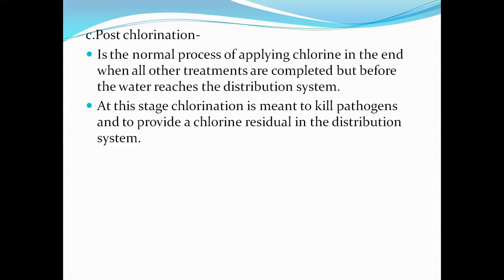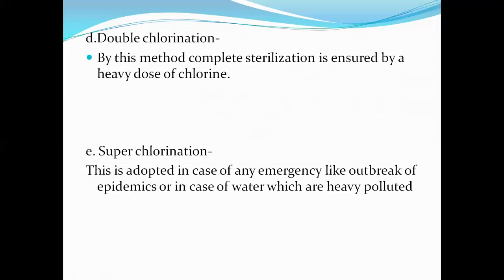and to provide a chlorine residual in the distribution system. At this stage, after giving all treatment to the water, chlorine is added to kill pathogenic bacteria which can remain after all water treatments, and then to provide a chlorine residual in the distribution system. Hope you all get this third form of chlorination, that is post-chlorination.